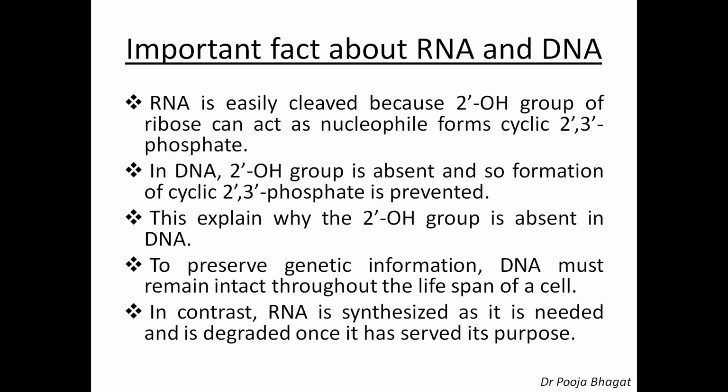We know that DNA is a source of genetic information. So to preserve the genetic information, DNA must remain intact throughout the lifespan of a cell. Therefore it should not be cleaved easily. In contrast, RNA is synthesized as it is needed and is degraded once it has served its purpose. We have seen that we can synthesize RNA whenever it is required, and it can be degraded when it has served its purpose. So in RNA, the 2-OH is required and therefore present. In DNA, it is not required, so the 2-OH group is absent.